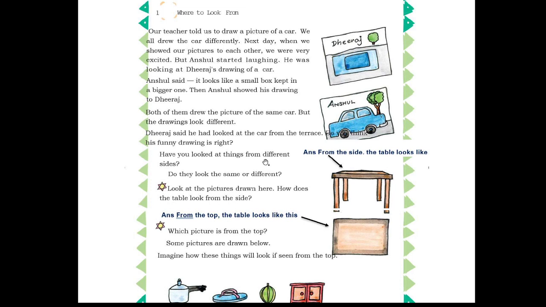Have you looked at things from different sides? Yes. Next question. Do they look the same or different? So we all know the different objects look different from different views. Okay.